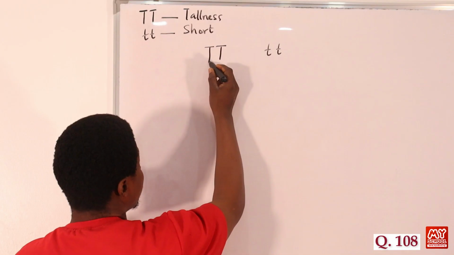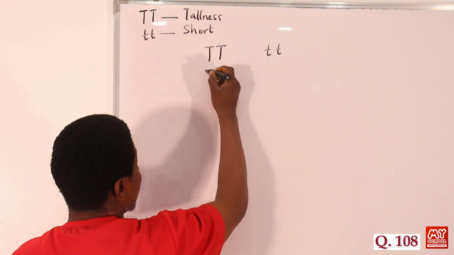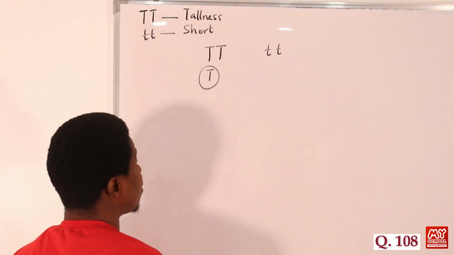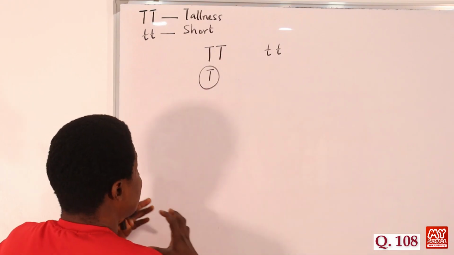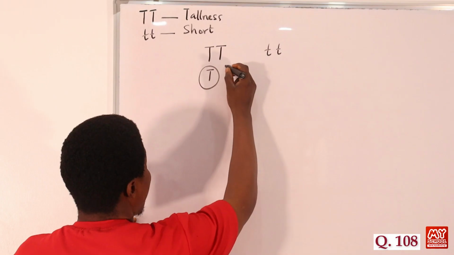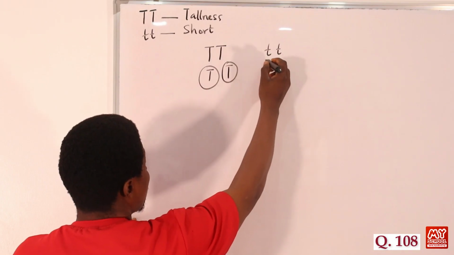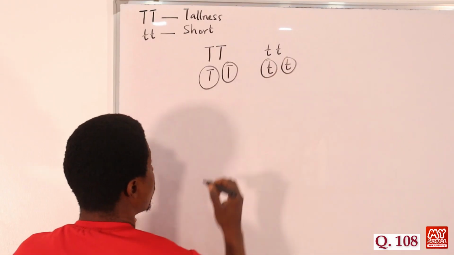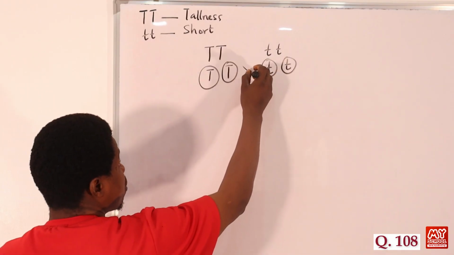So the first thing to do is to separate this into gametes, because during meiosis we have the sex gametes separated. So we have this and this, then we have the short one and the short one. What we'll do first is to cross.